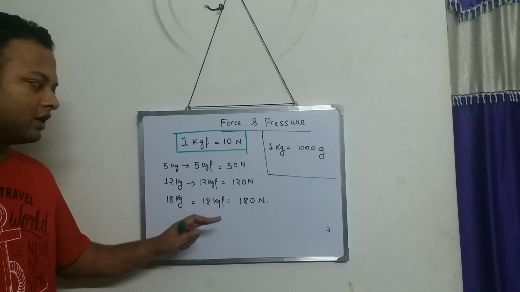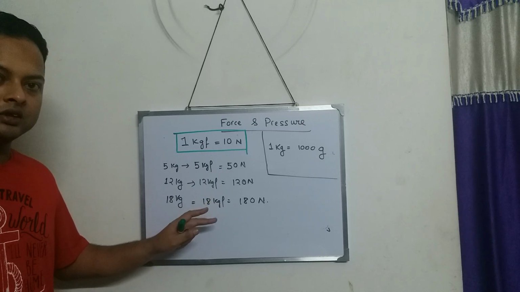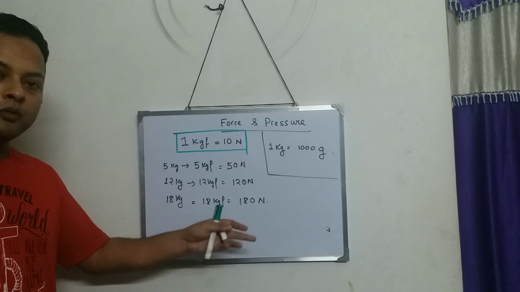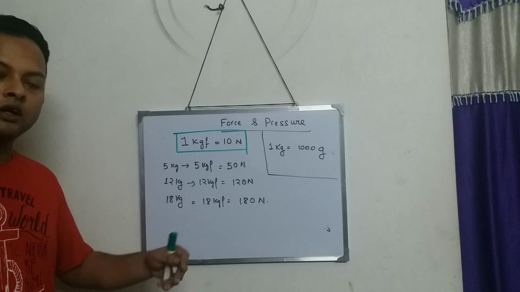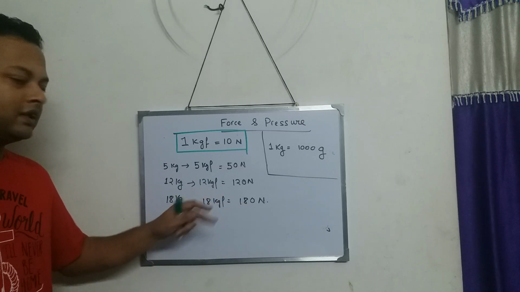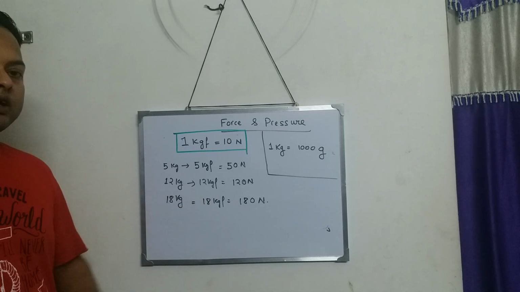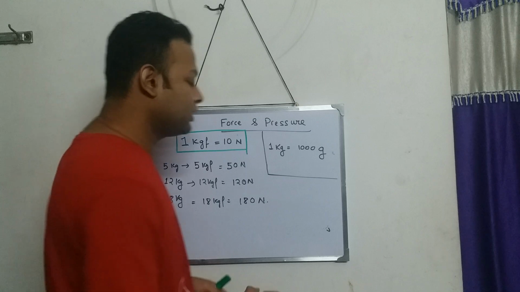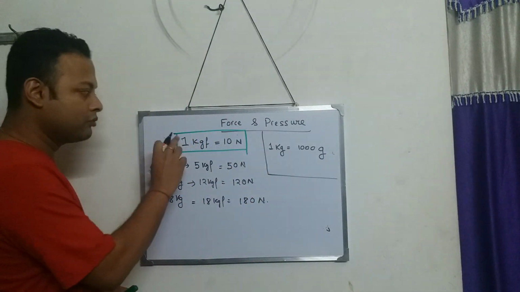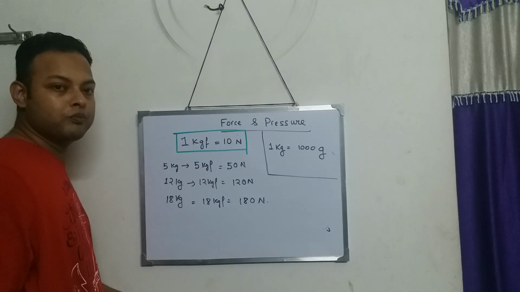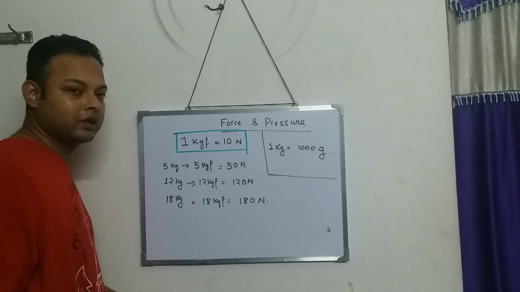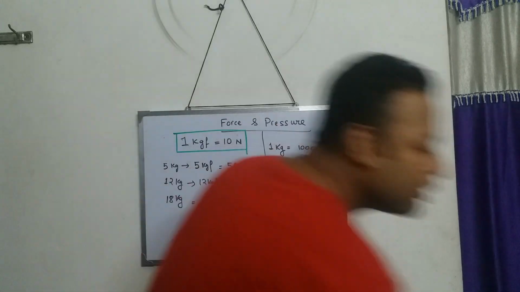I think this is very simple, very easy. It is not at all hard. If you pay a little attention. If you cannot understand, please go back in the video and try to understand it once more. It is very easy. So 18 kgf is equal to 180 Newton. So what is the standard relationship? You just have to remember 1 kgf is equal to 10 Newton, right?